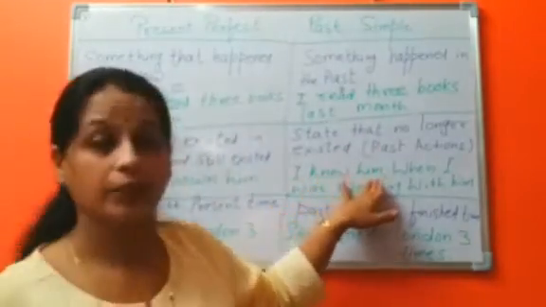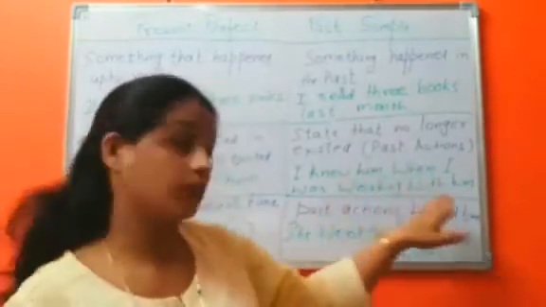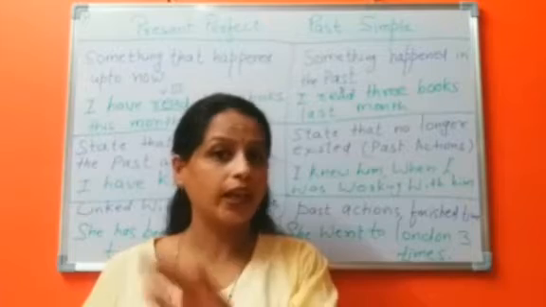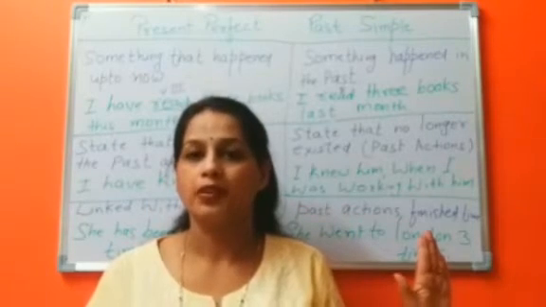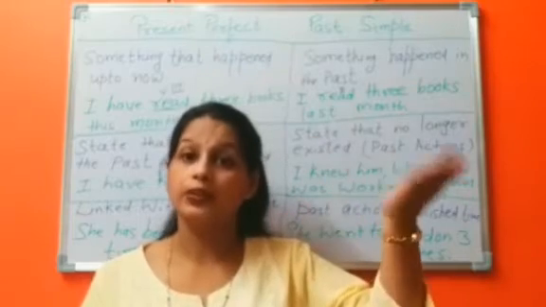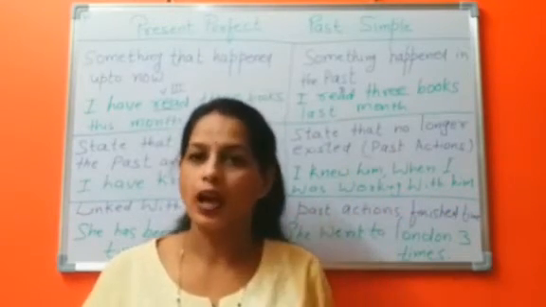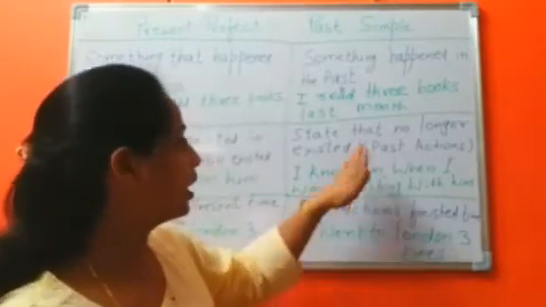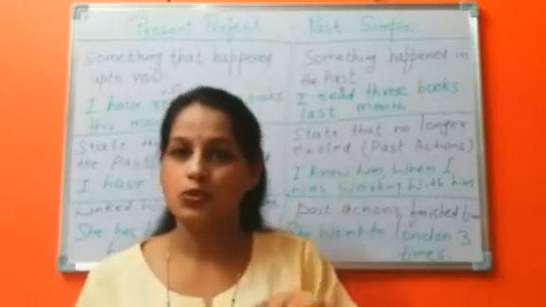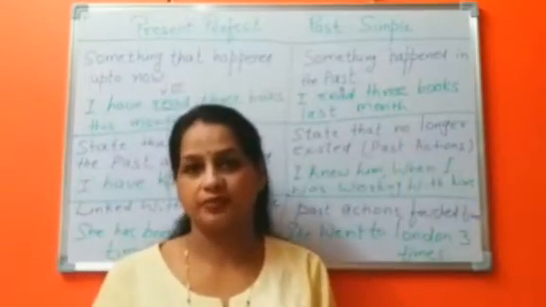I knew that person when I was working with him, but today I don't know about him. So I don't have any idea about that person. So the situation has gone. This is a past action.